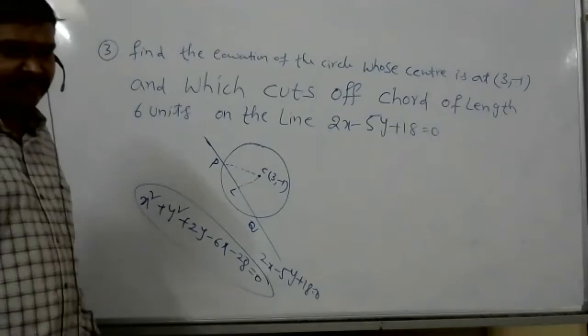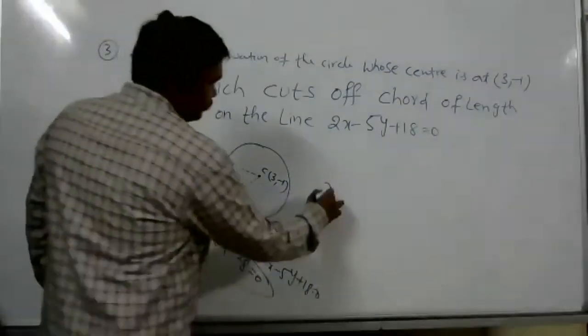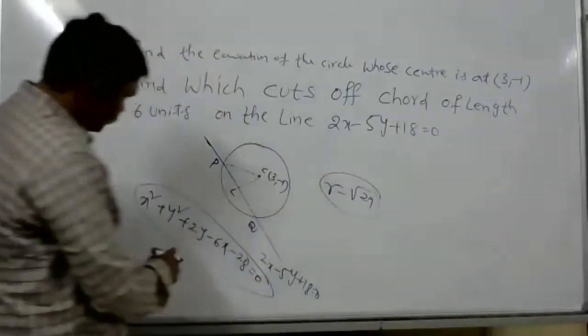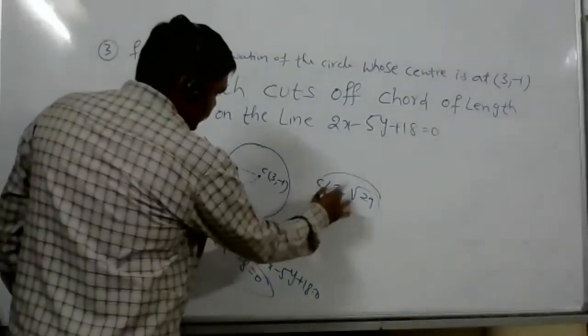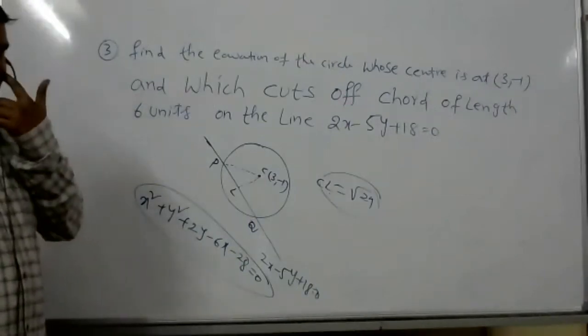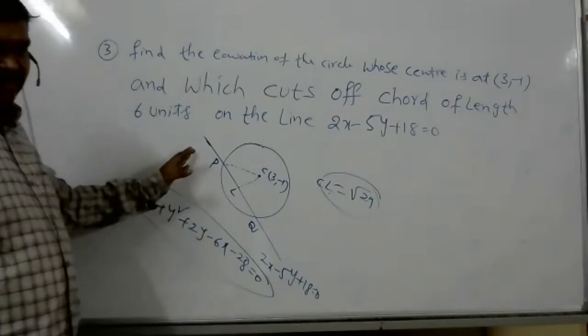So LC is root 29. Yes, correct. Radius is equal to root 29. No, sir, not radius. LC, the perpendicular. CL is equal to root 29. Sir, could you explain this one? This one? Yes, sir.